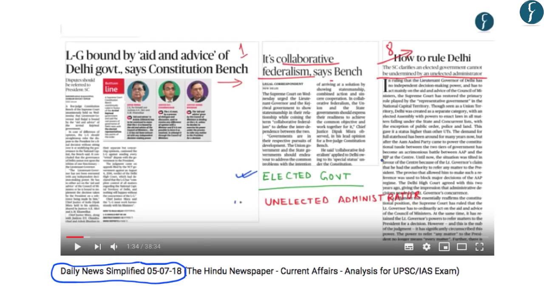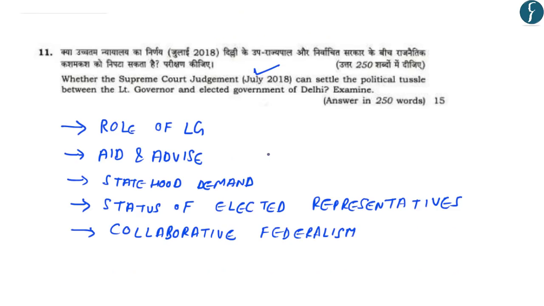However, the decision of High Court was challenged in Supreme Court. And the Supreme Court provided in its judgment that LG is bound by the aid and advice of Delhi government. It also provided for collaborative federalism. And the Supreme Court clarified the manner in which the administration of Delhi should be conducted. Now, the Supreme Court in July 2018 provided judgment on all these points.